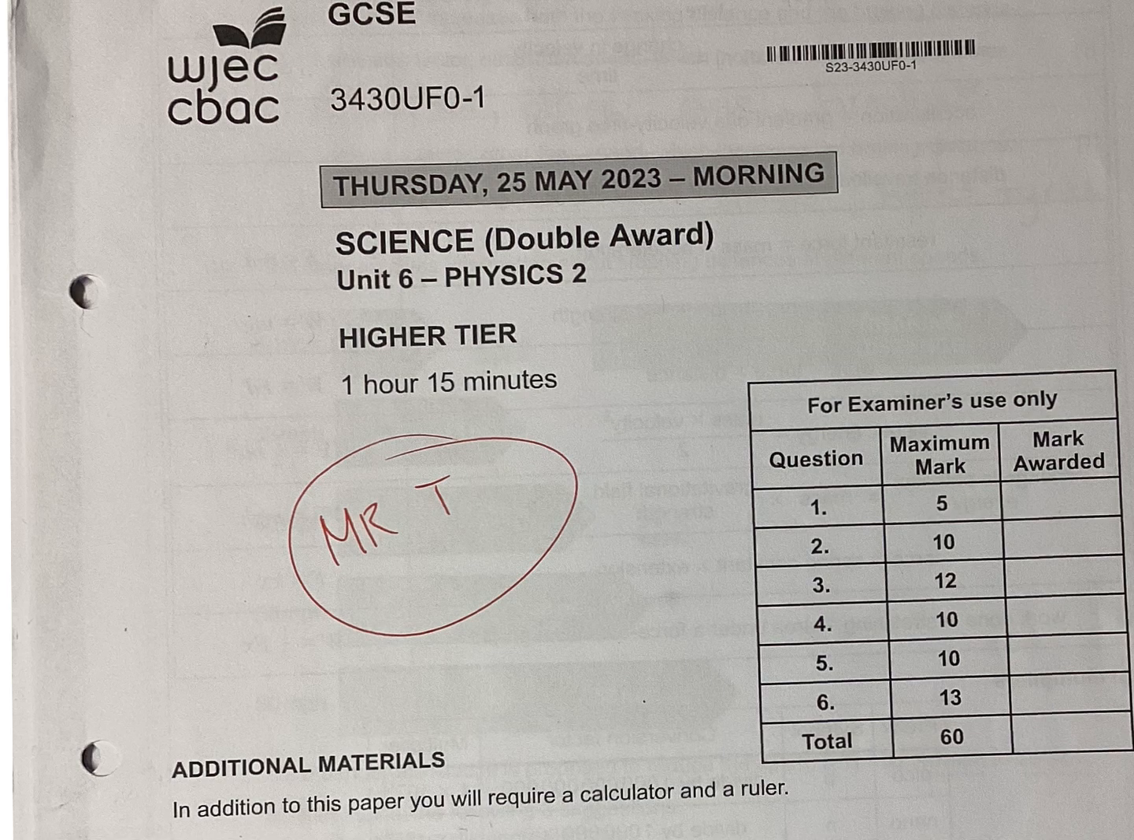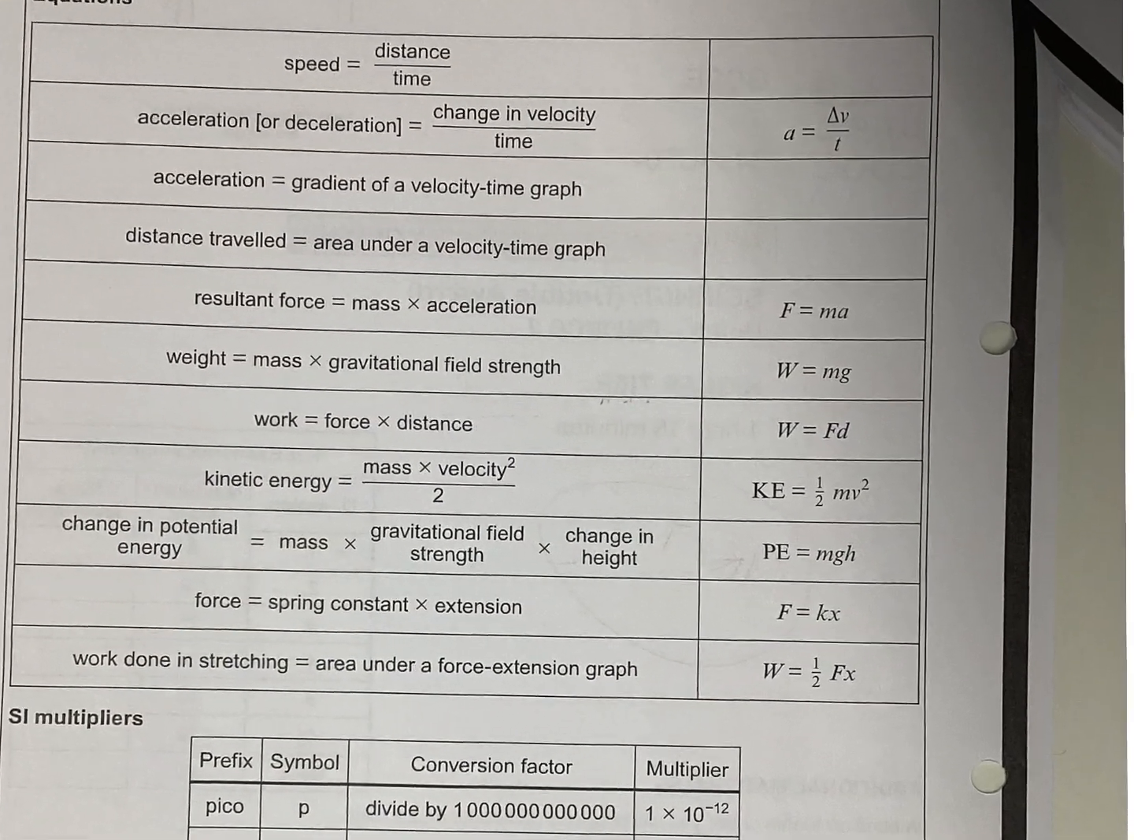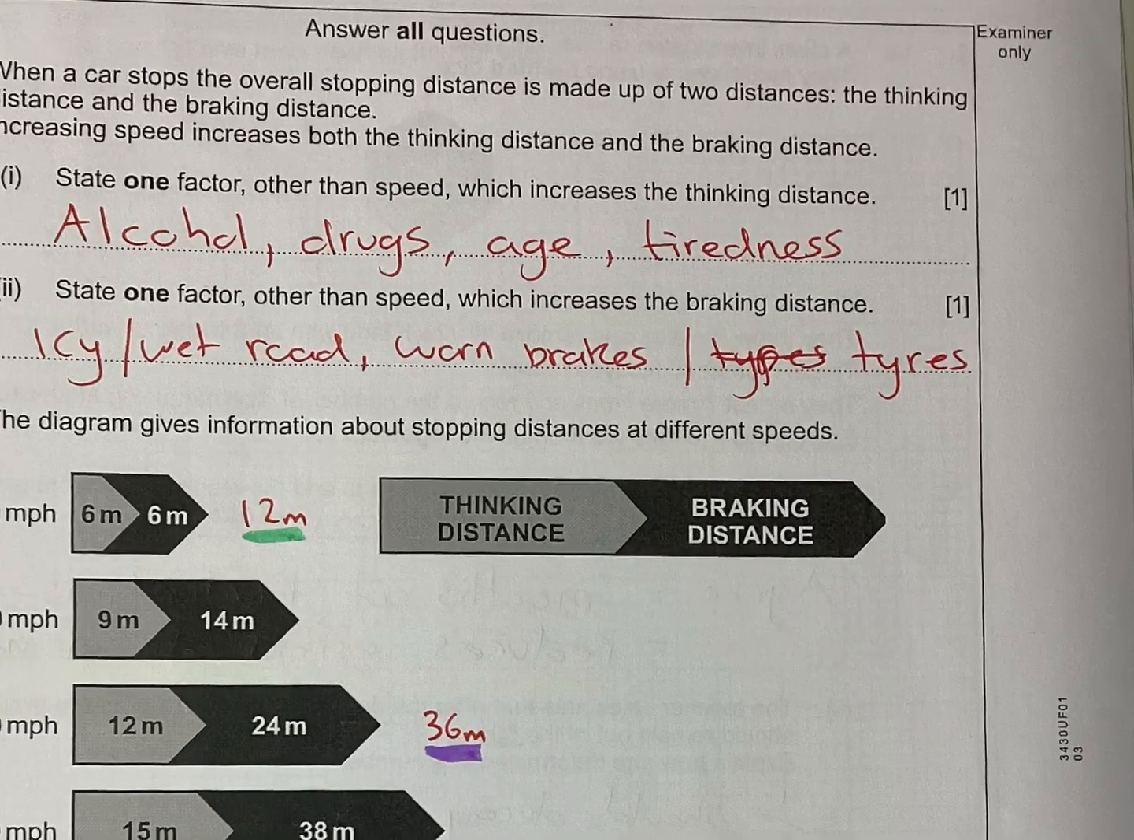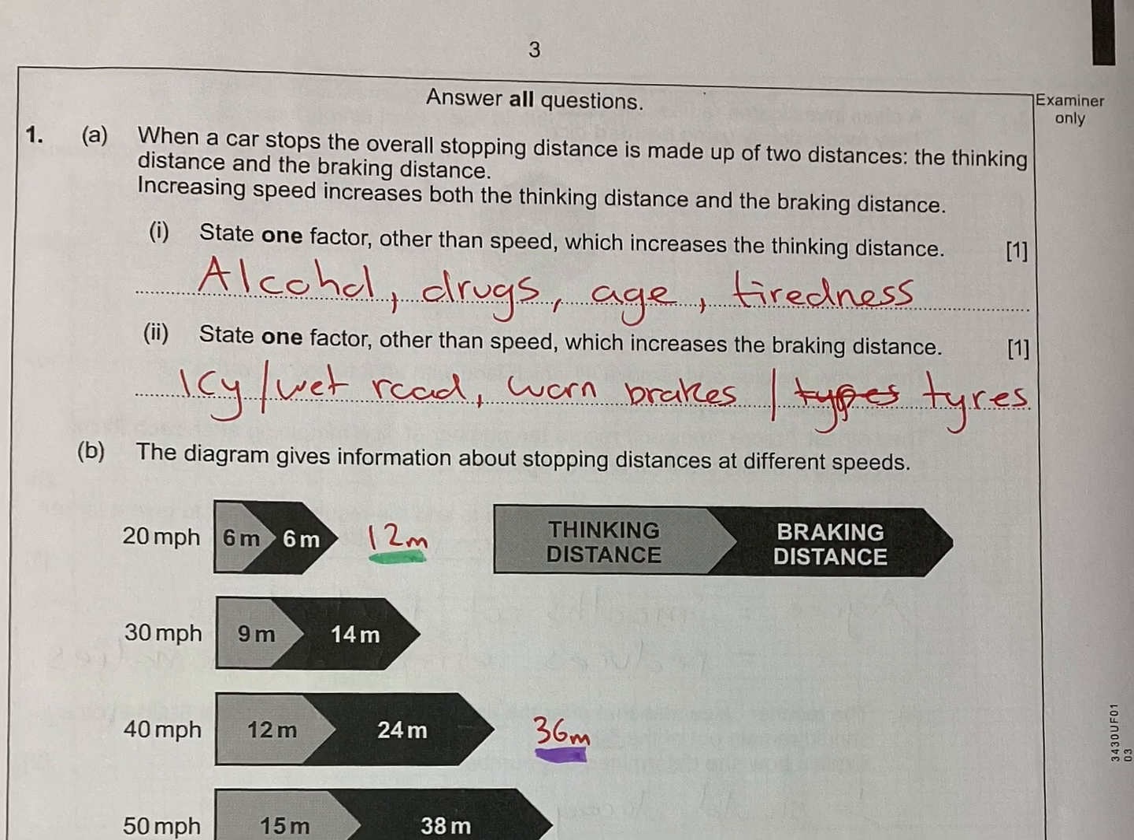So I'm here with the 2023 Double Award Unit 6 Physics Higher paper. Just move over. There's your equation sheet. These we'll be using. Straight into question one. The first two are really straightforward core knowledge, things that affect thinking distance and braking distance.